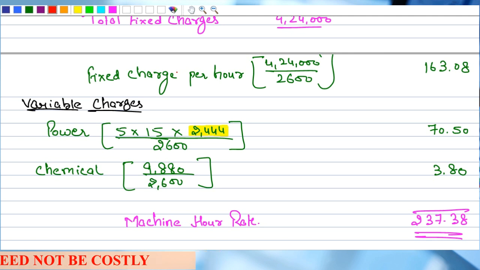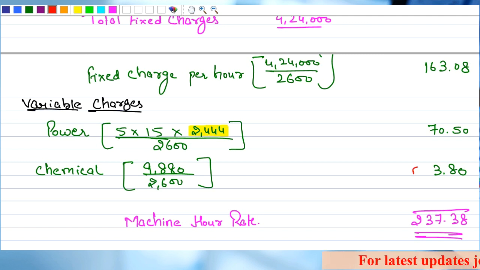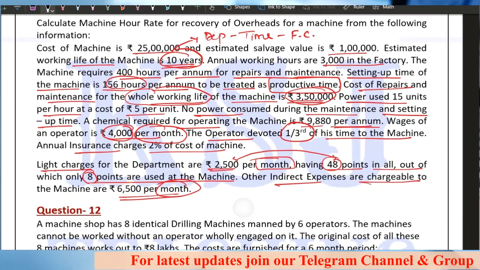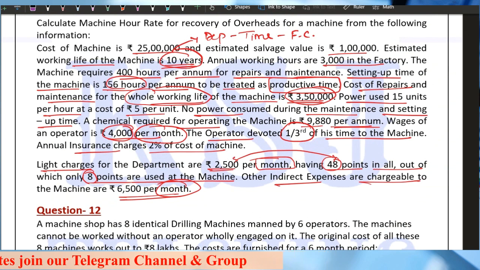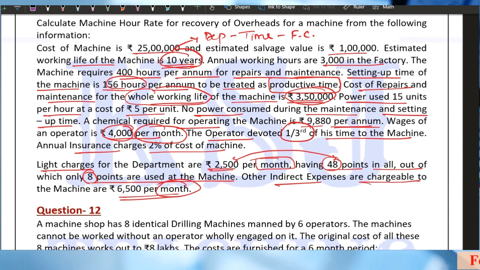Now coming to variable charges, first see the chemical. Chemical is 9880 annually divided by 2600 hours. You will get the cost per hour 3.80. Now coming to power. Listen to it very carefully. He says the power used 15 units per hour at a cost of 5 per unit. Right? 15 units per hour at a cost of 5 per unit.